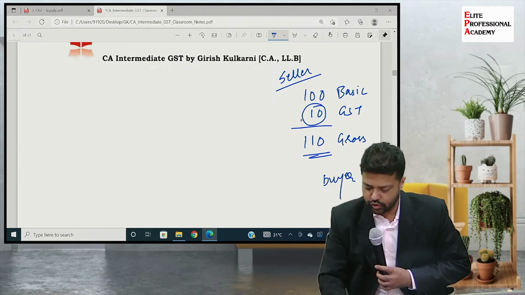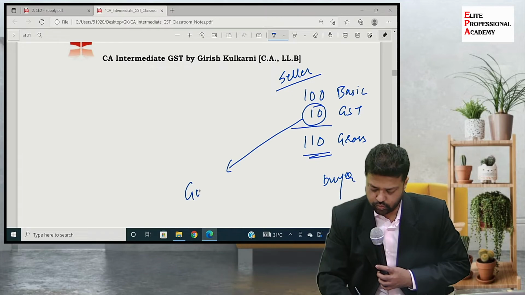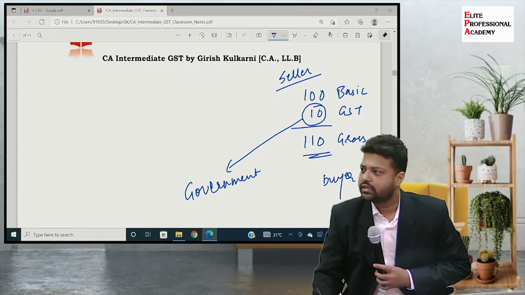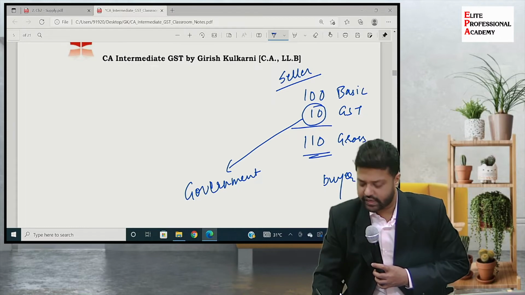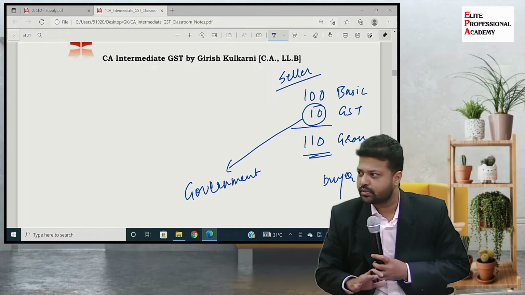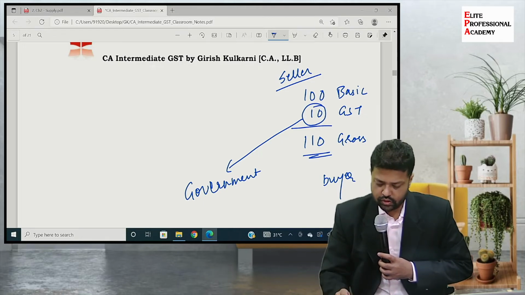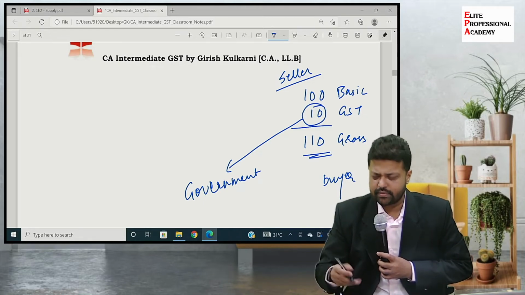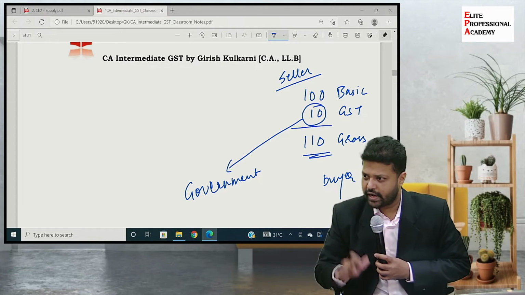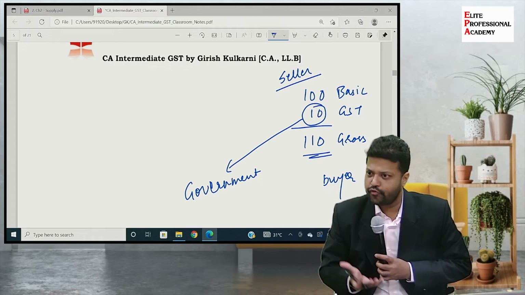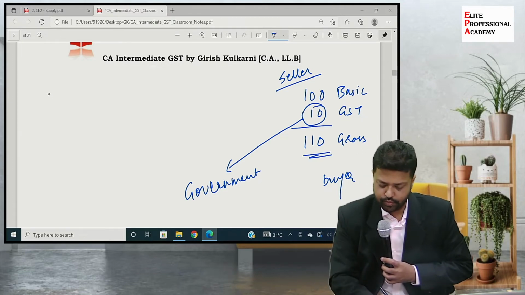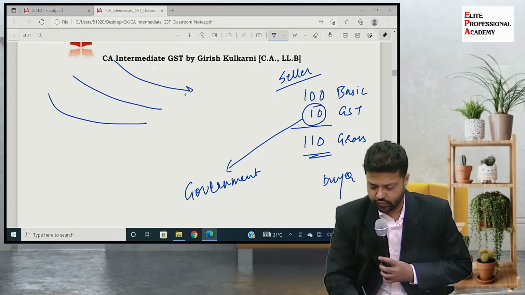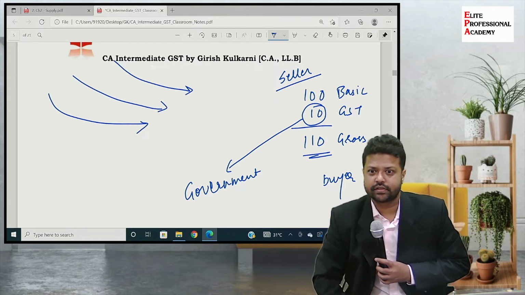Now these 10 rupees are required to be paid to whom? Seller has to pay the recovered 10 rupees to the government. Everybody understands this much, right? We have discussed. Now this seller, let's assume he is a manufacturer and he is selling it. For manufacturing he has procured certain things from various sellers, right?